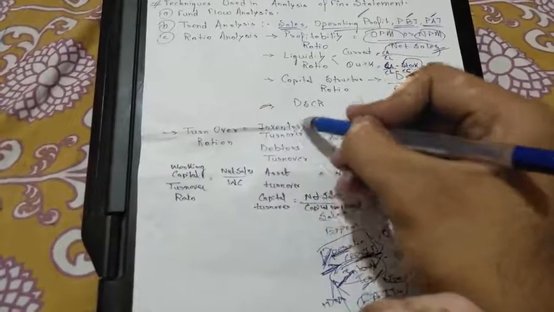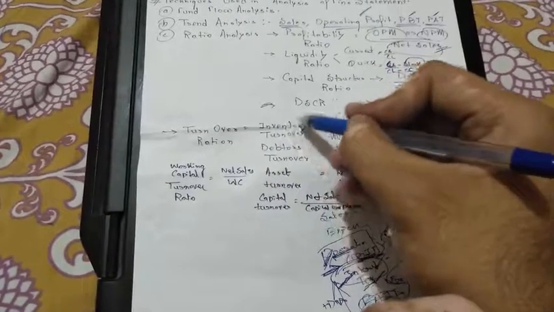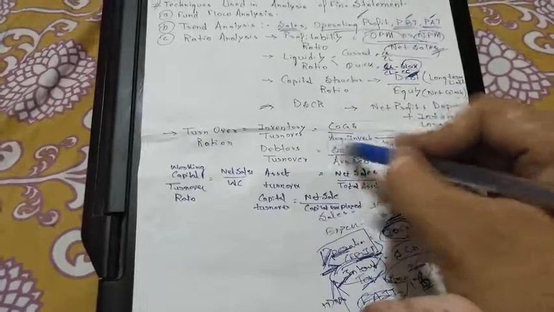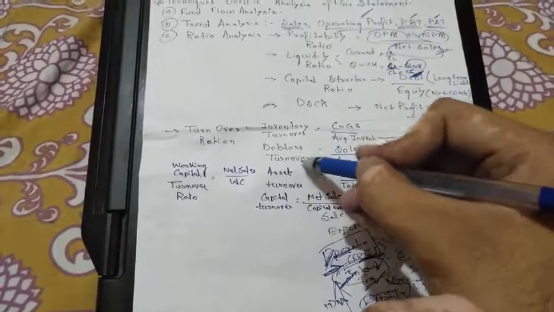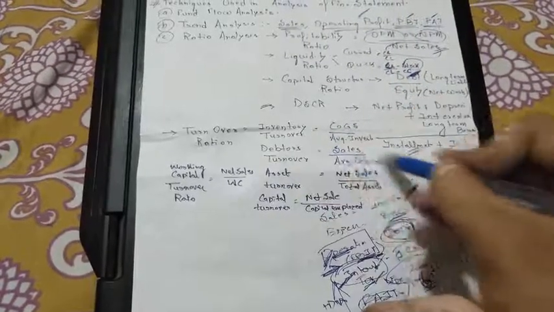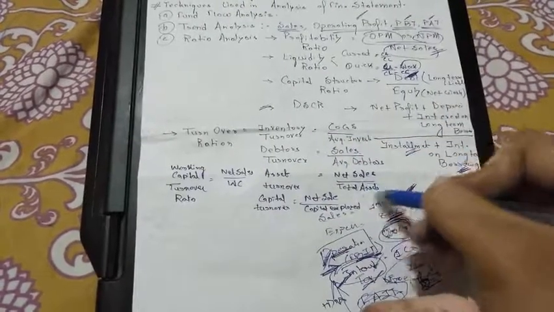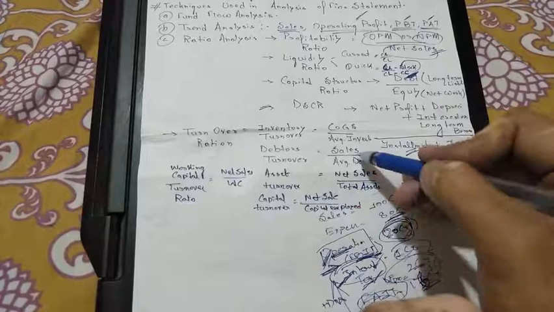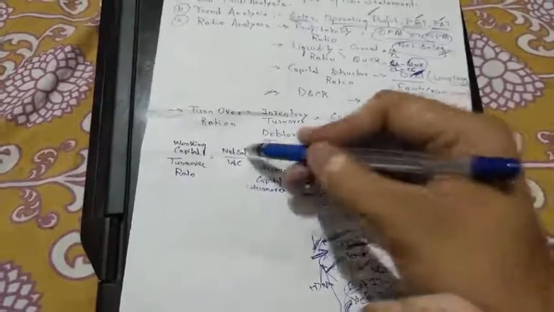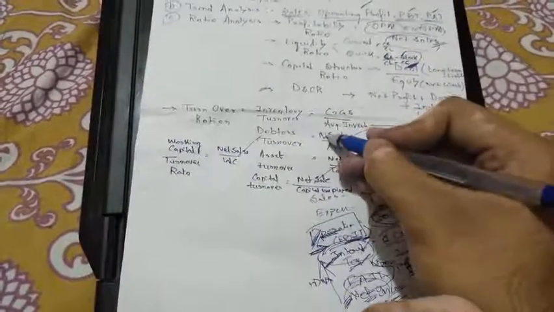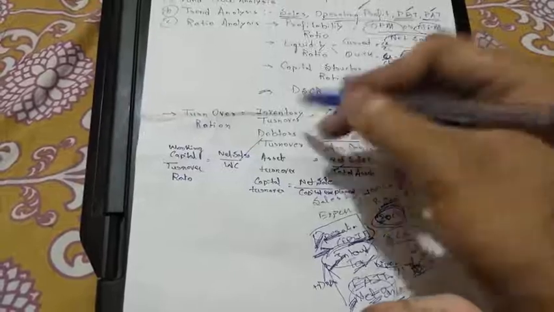Like in the inventory ratio, we need to take the average inventory in the denominator. In the debtors turnover ratio, you need to take the average debtors in the denominator. In the asset turnover ratio, you need to take the assets in the denominator. And in the numerator, net sales, and cost of goods sold in case of the inventory.